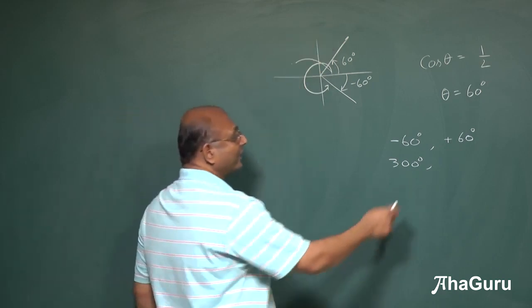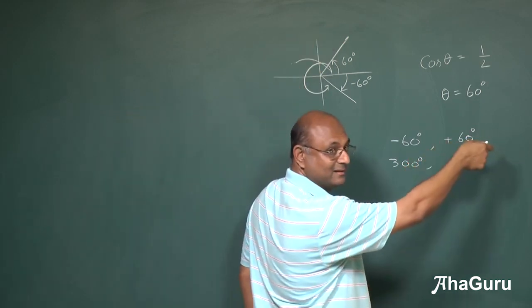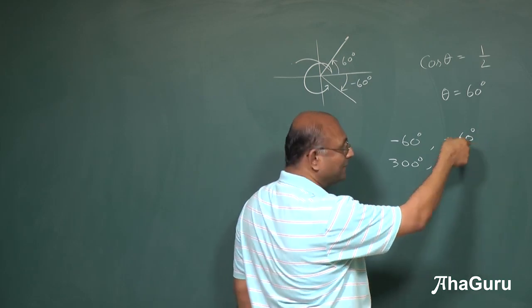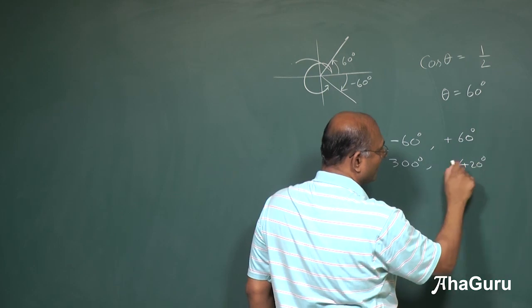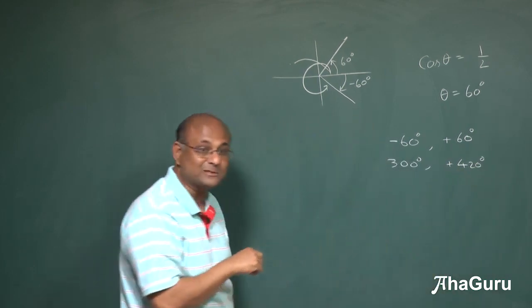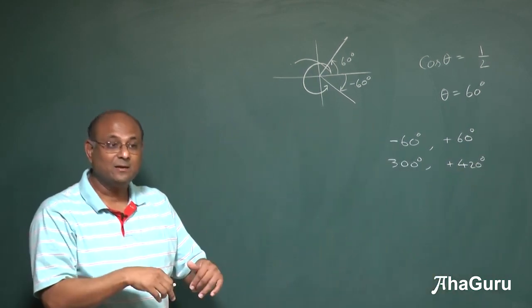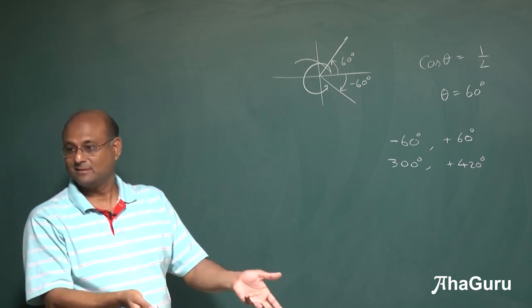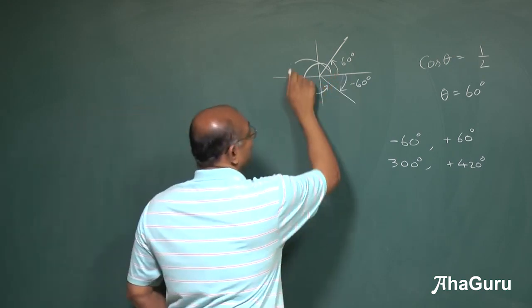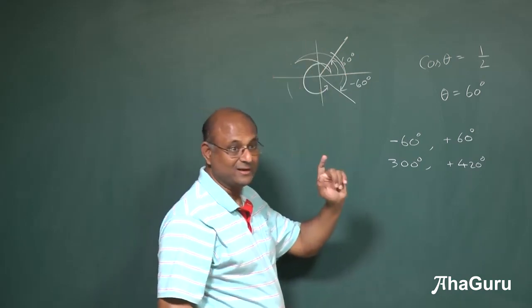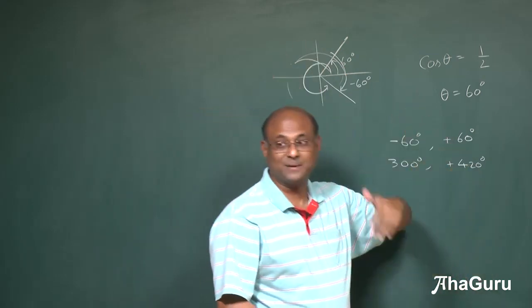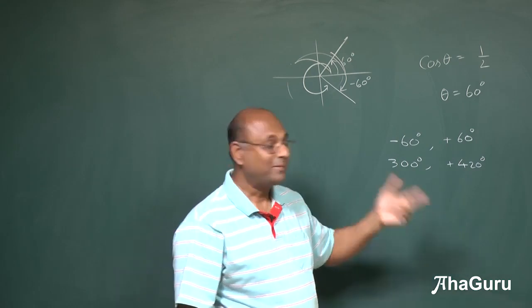And then you can do 60 plus 360. So what will that be? 420 degrees. But there is also another possibility. You can do 60 minus 360. You can say first I went like this, then I went like that. I landed back at 60, but it is minus 360 plus 60, which is how much? Minus 300.